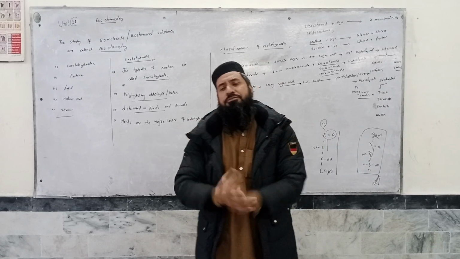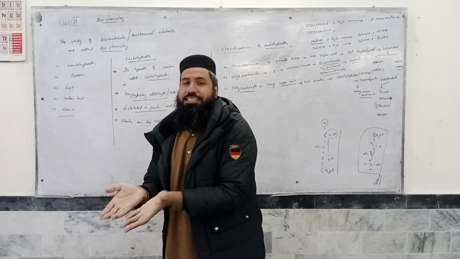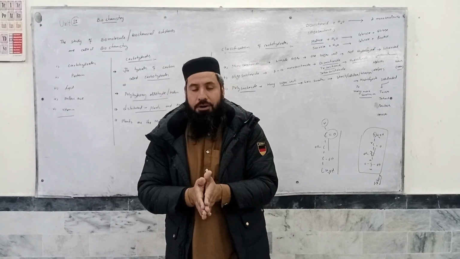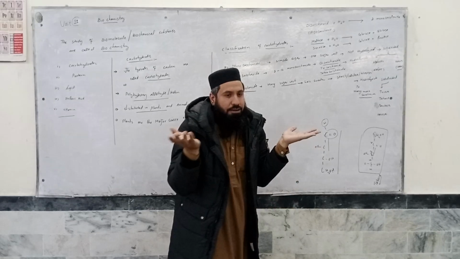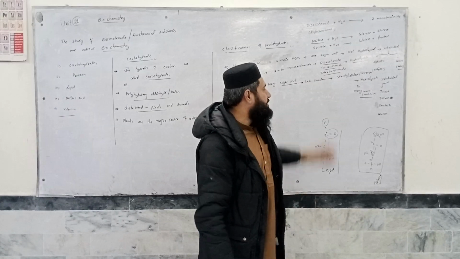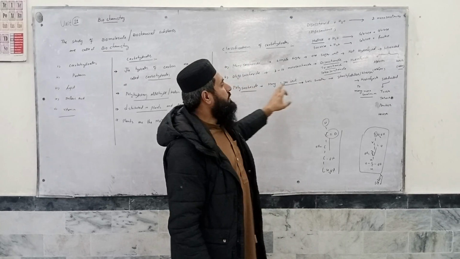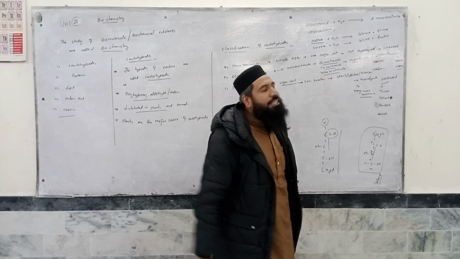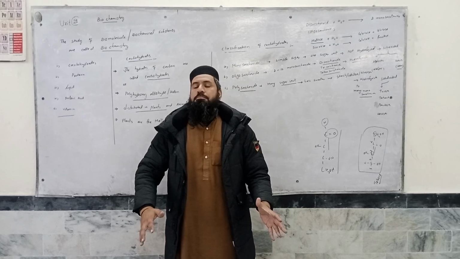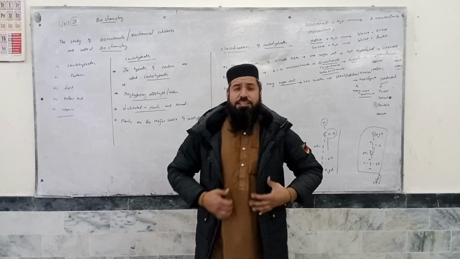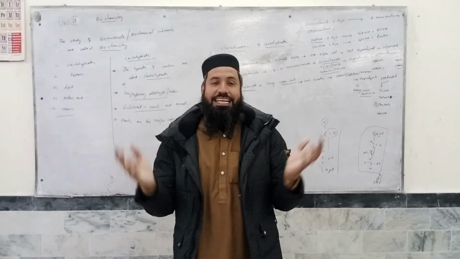The stored form of carbohydrate in plants is called starch, and the stored form of carbohydrate in animals is called glycogen. Then there is cellulose. Polysaccharides can be hydrolyzed, and when hydrolyzed, they yield more than 10 monosaccharide units. That is all from today's lecture.